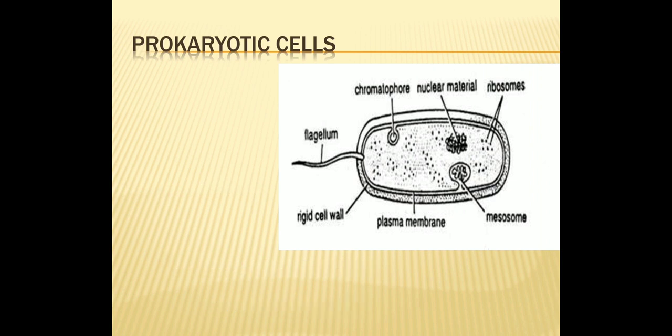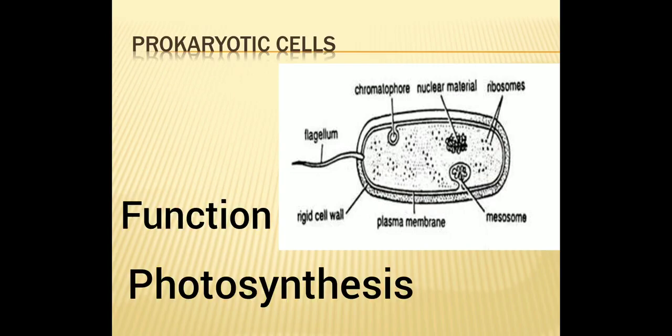Then next we have chromatophores. Some bacteria, especially photosynthetic cyanobacteria, show longer extensions. They are called chromatophores. They carry photosynthetic pigments. The function is that it helps in photosynthesis.